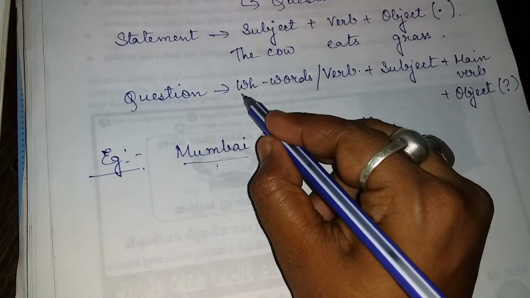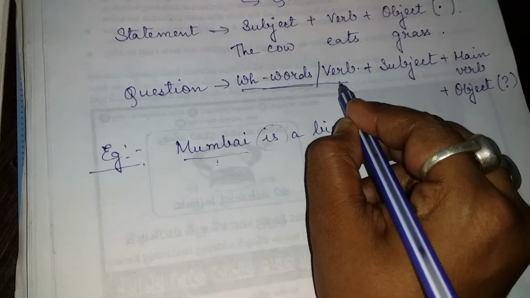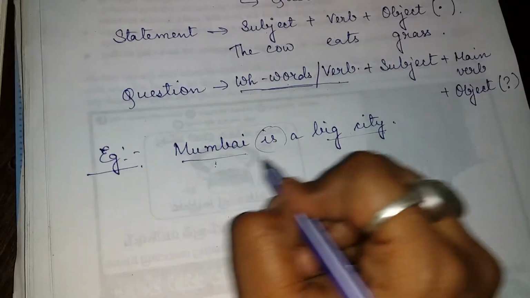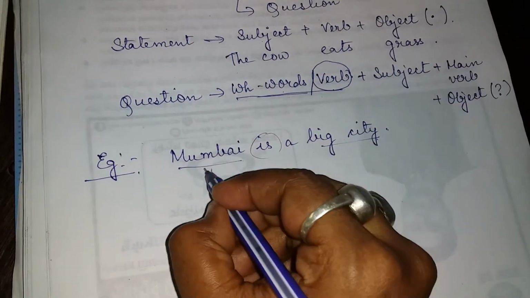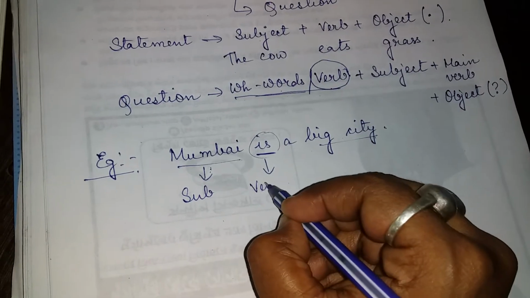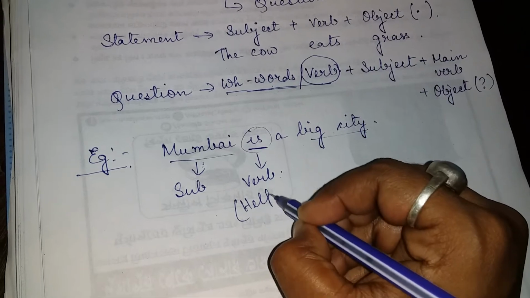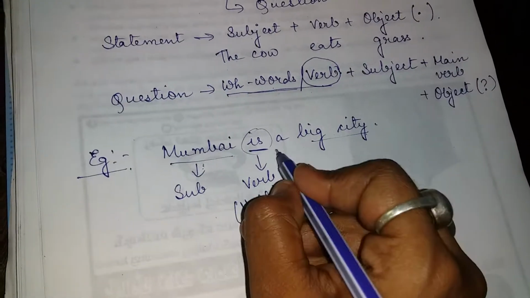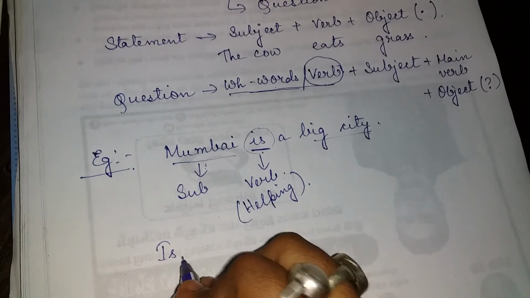I have written you need to put the WH word or verb at the beginning, but I couldn't see any WH words here, so I will be writing the verb. So this is my subject, this is my verb. What type of verb is this? This is called your helping verb or auxiliary verb. Now this verb has to be written at the beginning.